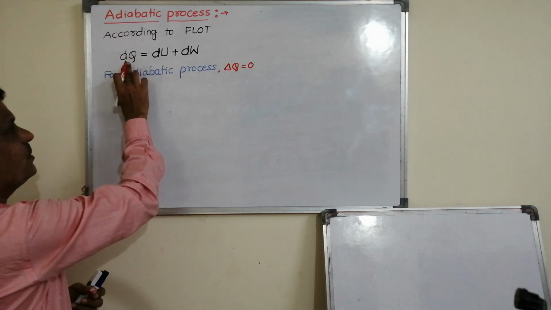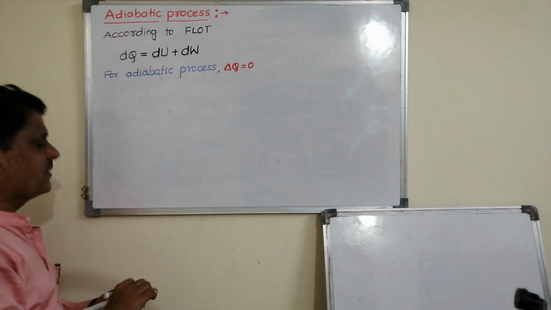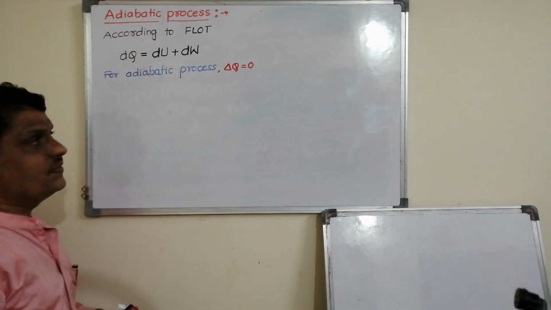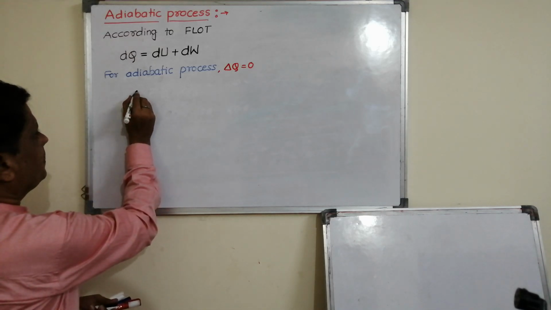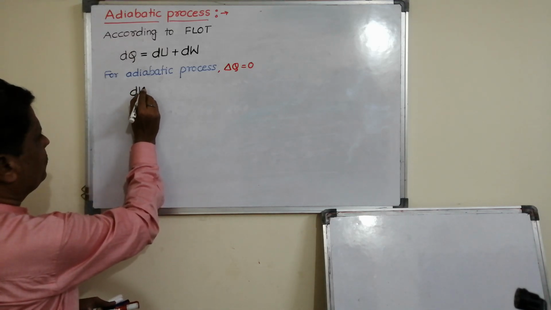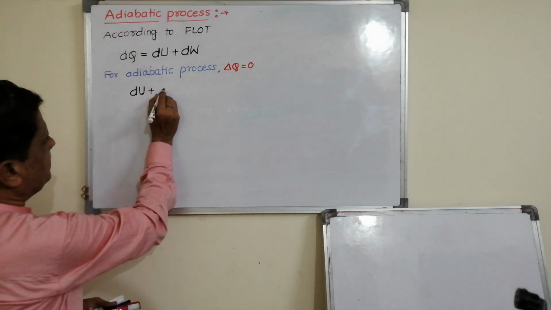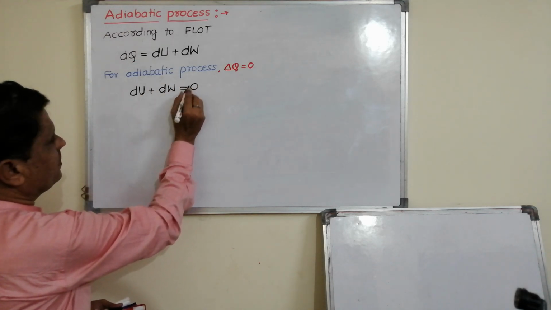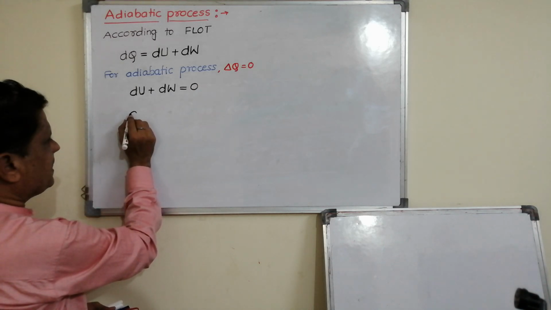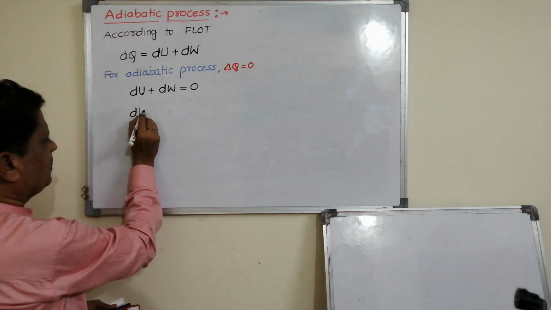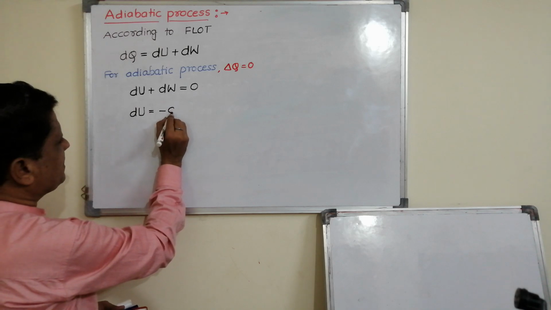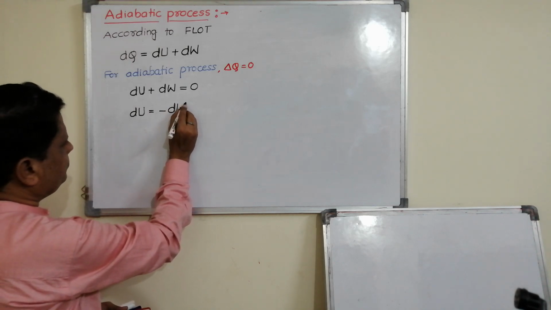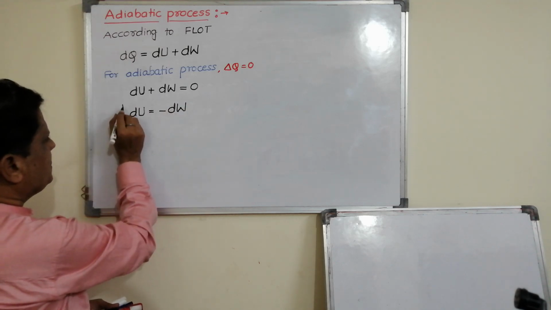When you substitute this delta Q in this above equation, then we can get dU plus dW will be equal to 0, or take that side, dU is equal to minus dW. So this is your conclusion.